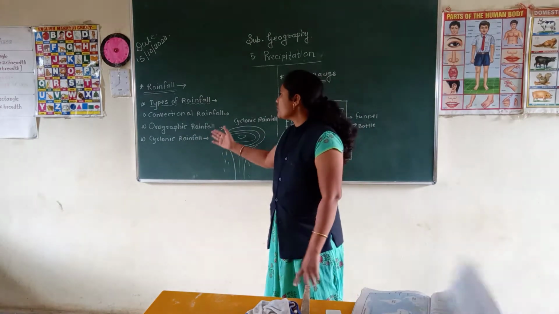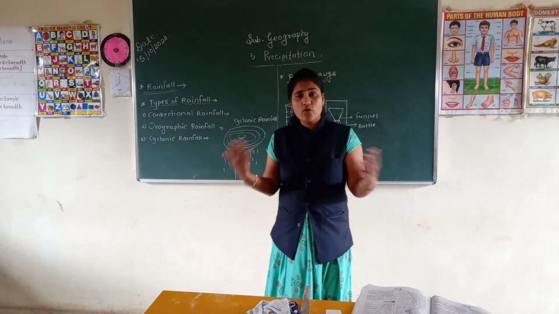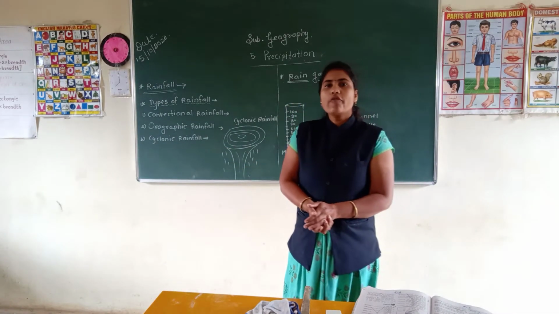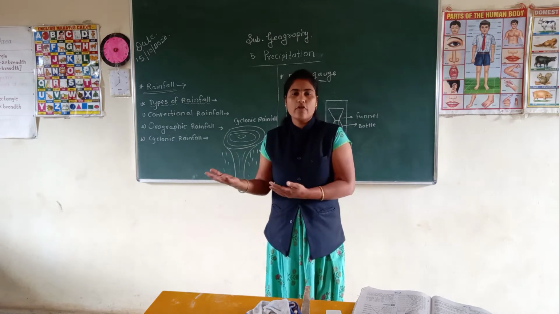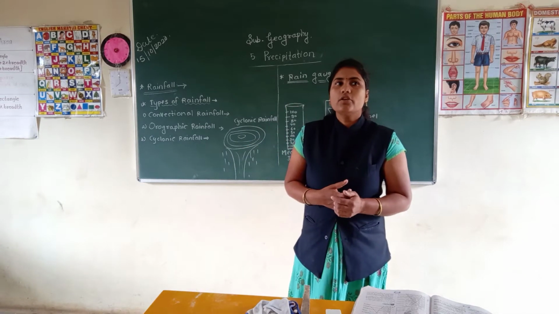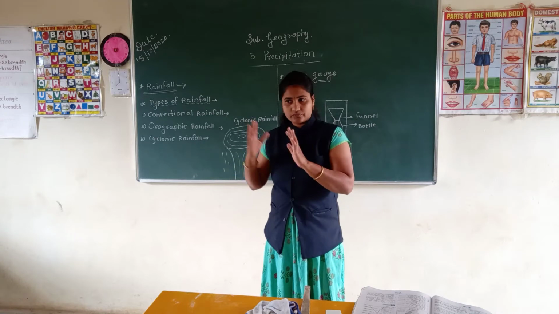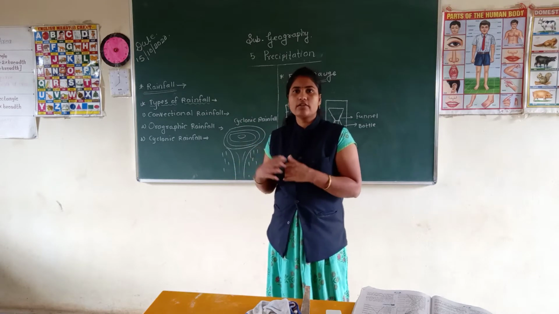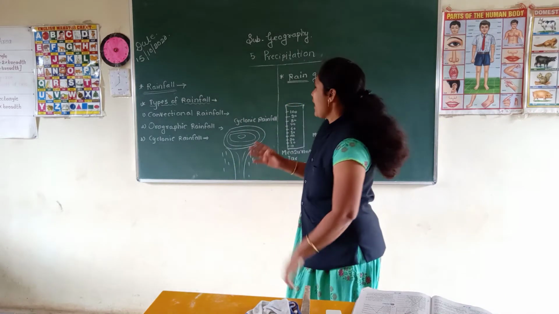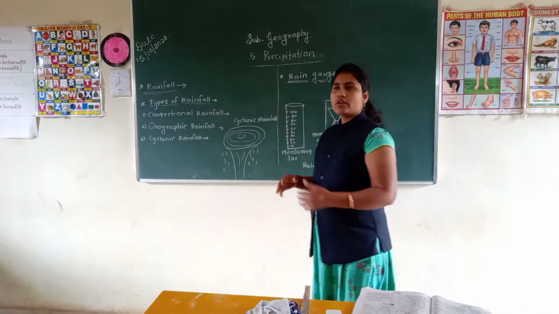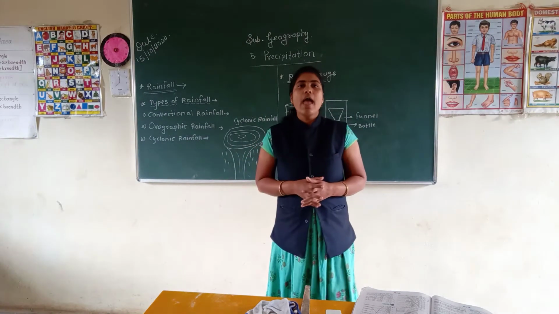Now see students, what is meant by orographic rainfall? Orographic rainfall means that from the sea, ocean or lake, moisture-laden winds flow, and a mountain comes and acts as a barrier.